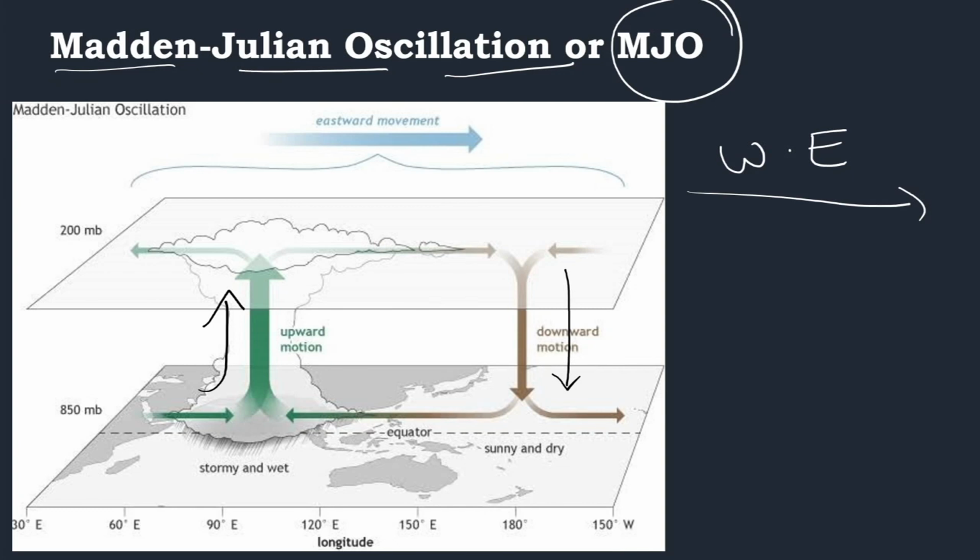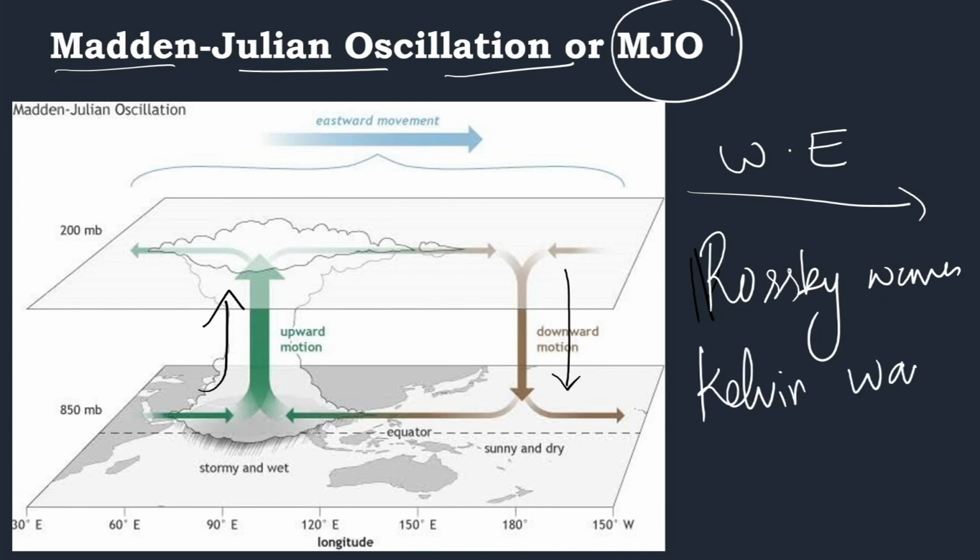Now this particular wind is composed of a Rossby wave and a Kelvin wave. And the Kelvin wave is a type of wave structure that we see normally in the ocean. So it has Rossby waves and Kelvin waves, two waves. On the eastern side of the MJO, we have the Kelvin wave, and on the western margin or the western edge, we have the Rossby waves.